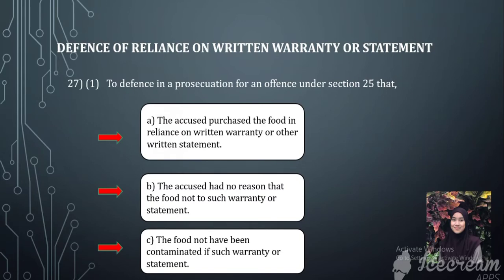The first is that the accused purchased food from a supplier based on a written warranty or written statement stating that the nature of the food is not contaminated. Secondly, a defense can be made when the accused had no reason to suspect that the food sold does not conform to the warranty or statement. And lastly, the food sold was not contaminated and is as described in the warranty or statement.